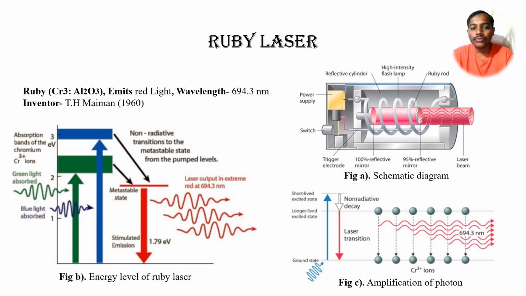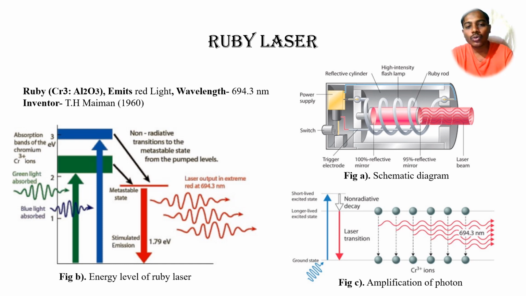Figure B is the energy level diagram of the ruby laser. What happens actually is, whenever we give the pumping to the atoms, the lower energy level atoms are shifted to the excited energy level. So we can see here from the first level to the third level atoms are shifted, and after their lifetime is over they will fall down to the metastable state. Whenever they fall down into the metastable state, their lifetime will be higher compared to the excited state.